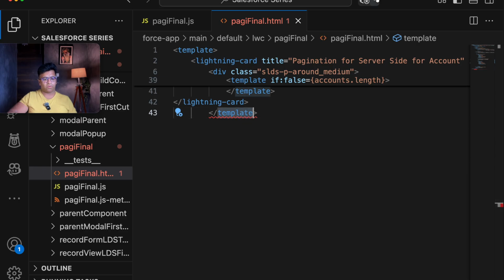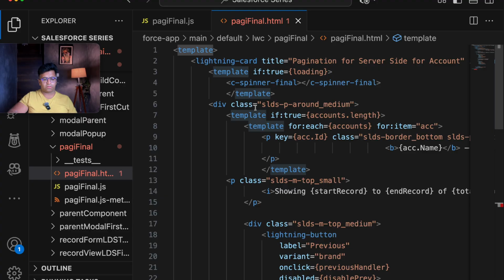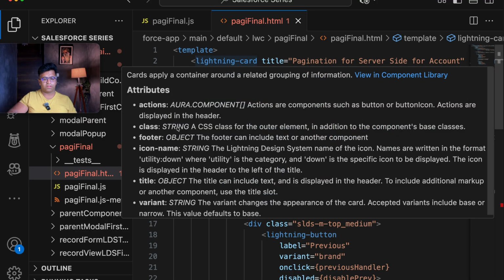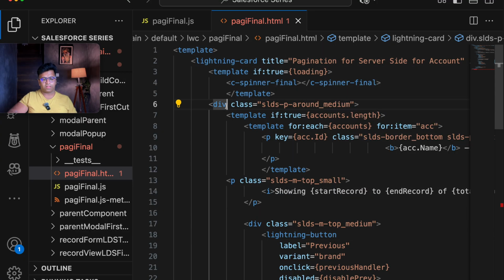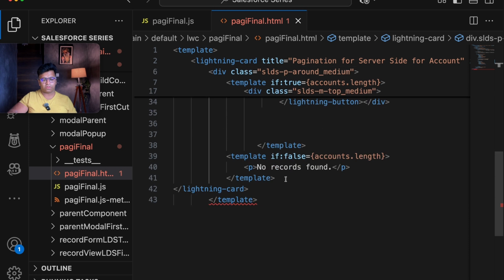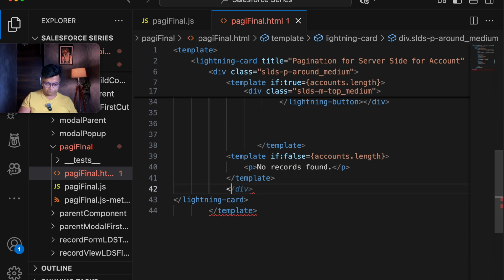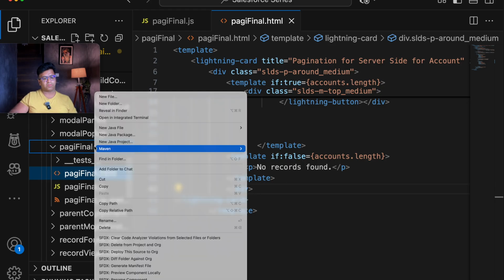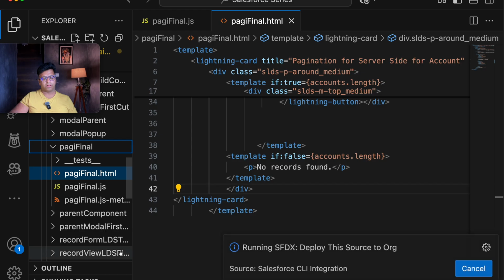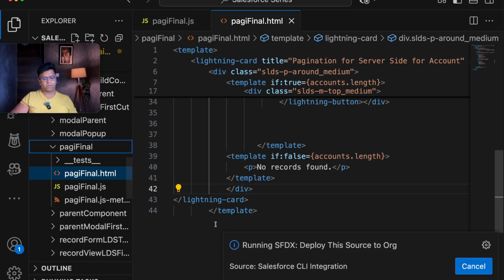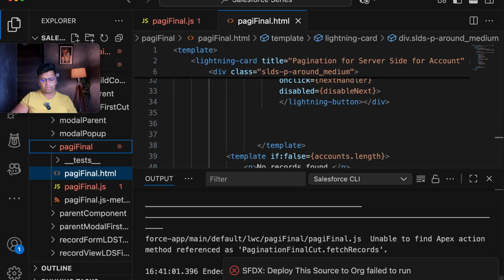So let's see what the issue is here. Our template is getting saved here. After this there is a div that is getting closed, so let's close the div here as well. Now we are good, and it is time to deploy our component. So let's deploy our component, and once it is successfully deployed, I think it is giving me one issue, that is unable to find action, pagination final cut dot fetch records. This method is not getting found.